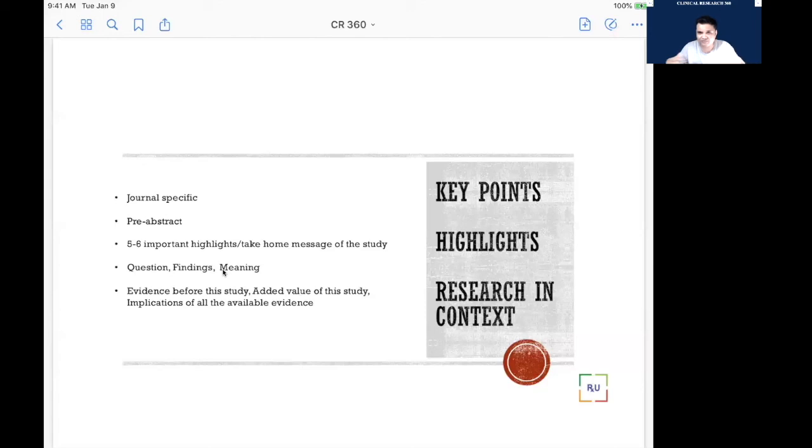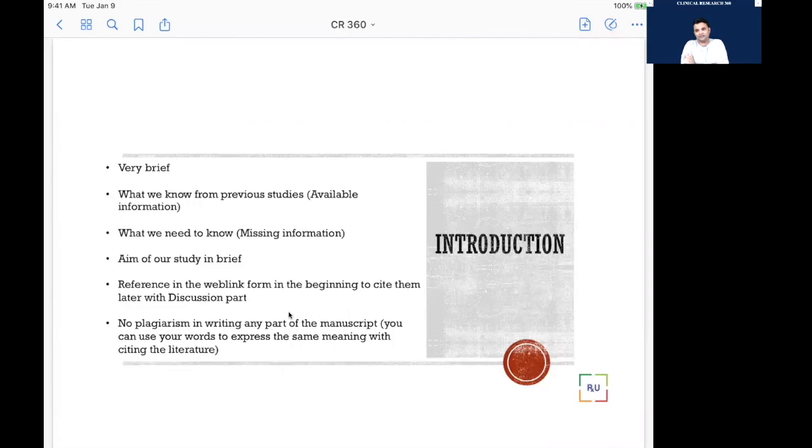For example, we just took one random example. Some journals ask for that format, some ask for evidence before the study, added values because of this study, and implications of all available evidence. So this is all about the abstract, how you are going to write it and how it should look, because we are studying the basics of writing a manuscript. We have reached the abstract, and from the introduction we'll probably start in the next session.